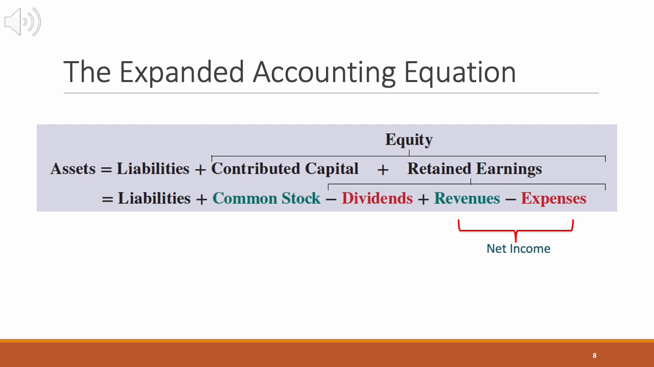Here is the expanded form of this equation, in which we break down equity into 2 different parts: contributed capital, which is what owners invest, and retained earnings, which is the profit the company keeps. Retained earnings go up when the company earns revenue, and they go down when the company pays expenses or dividends. So when we expand the equation, it becomes assets equals liabilities plus common stock minus dividends plus revenues minus expenses.